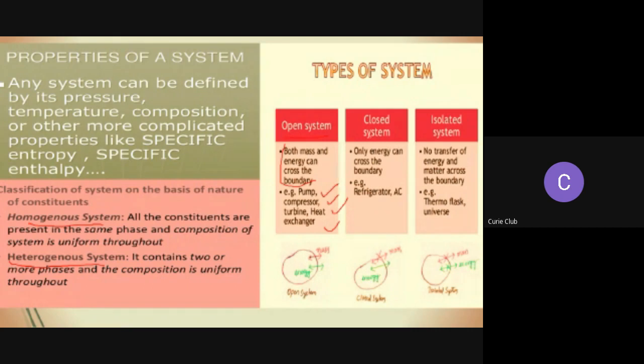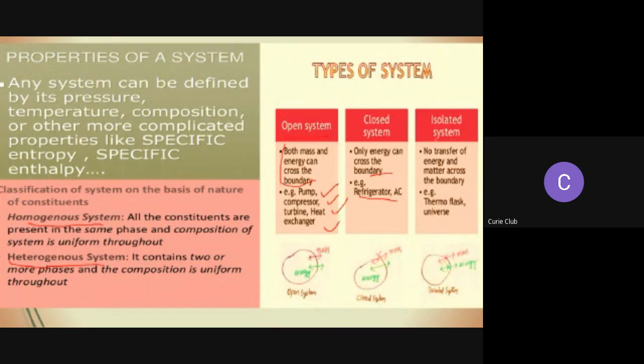Closed systems are those systems in which only energy can cross the boundary. Refrigerator and AC are perfect examples of closed systems. If an AC is running in a room, then what happens? The ejection of heat takes place outside that particular room. So this is a kind of closed system. In a refrigerator also, inside it is cooled and outside it is ejecting heat. So this is a closed system where mass cannot be transferred but energy can easily transfer.